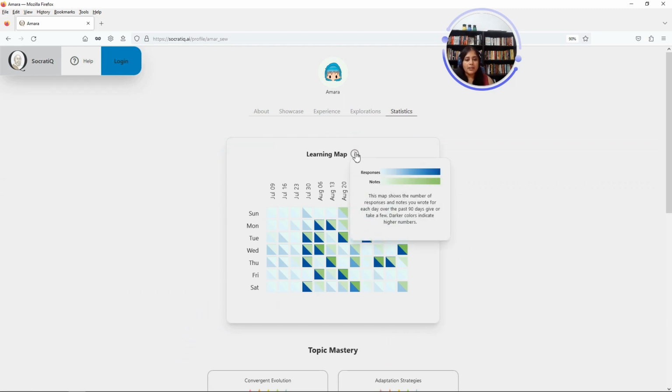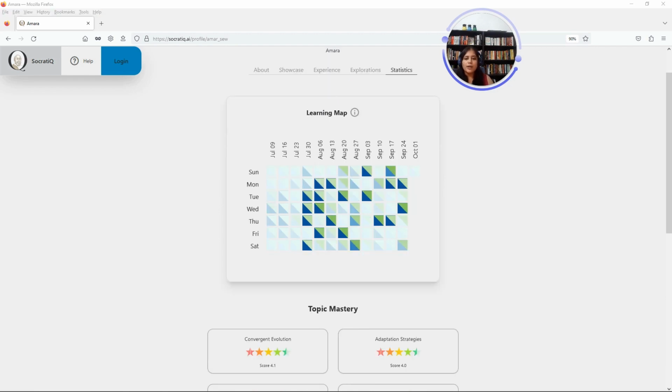The learning map shows the number of responses and notes the learner has added over the past 90 days, give or take. You see here that some days there has been a lot of learning and some days not that much.